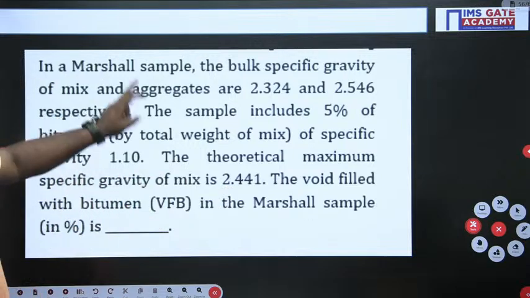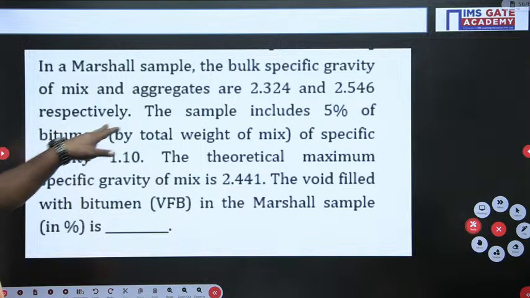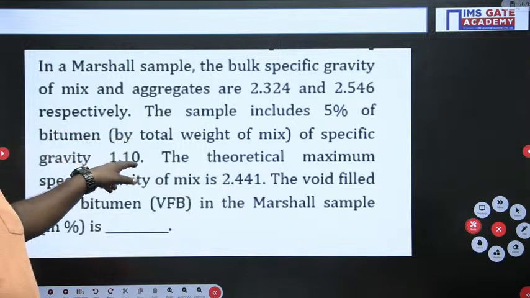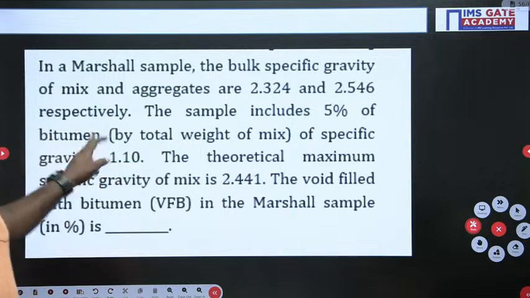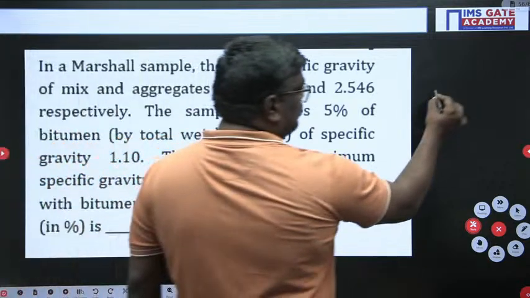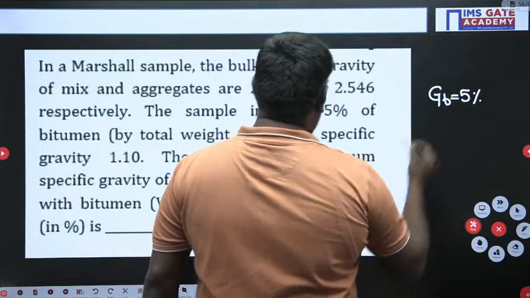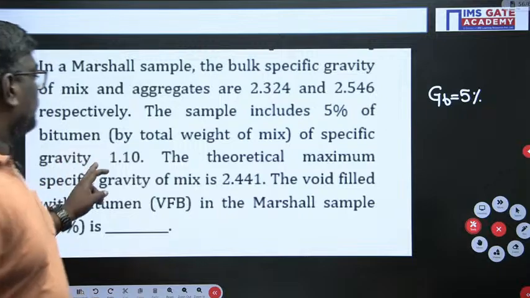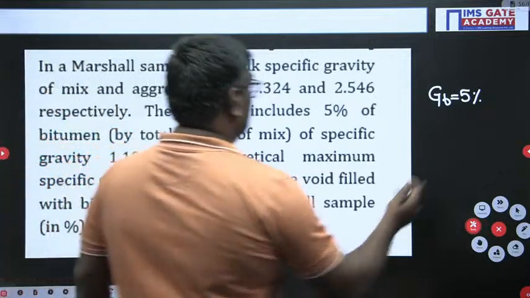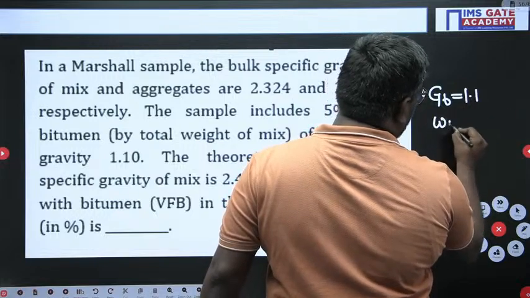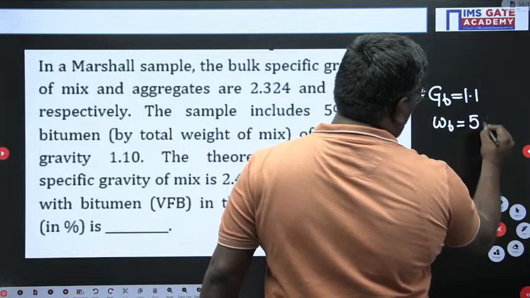Now, in a Marshall, they have given the sample includes 5% weight of bitumen, and the specific gravity GB is 1.1. So GB is 1.1, and WB is 5 percent, okay?